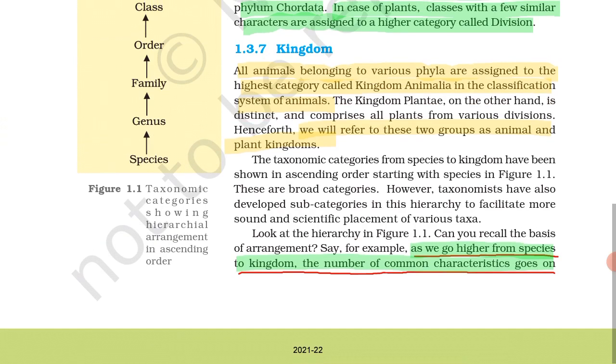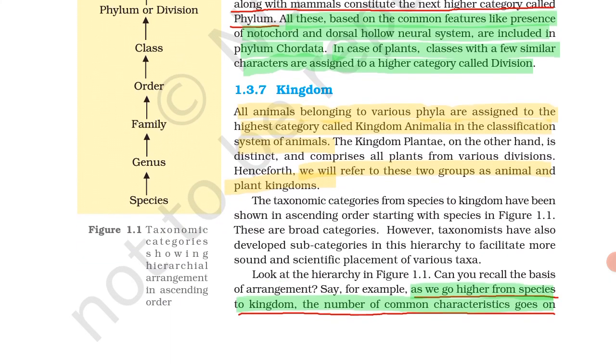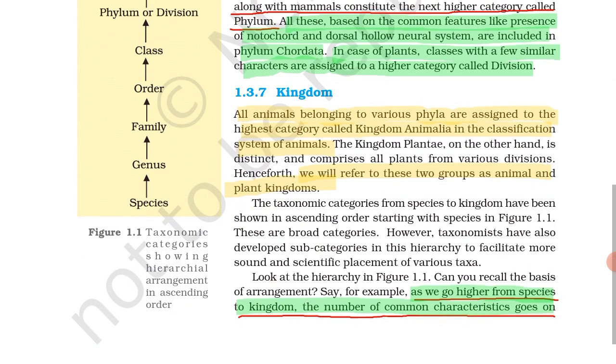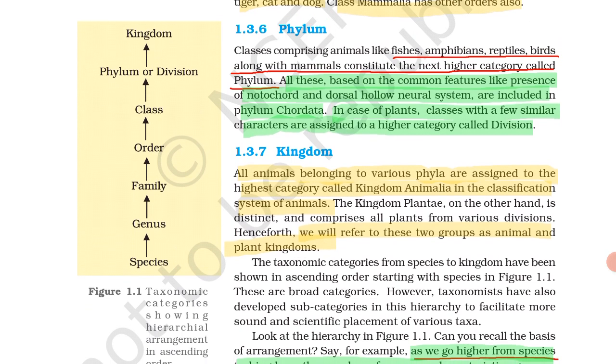So please see this figure 1.1. Taxonomic categories showing hierarchical arrangement in ascending order. You have to learn this: species, genus, family, order, class, phylum or division, and kingdom.